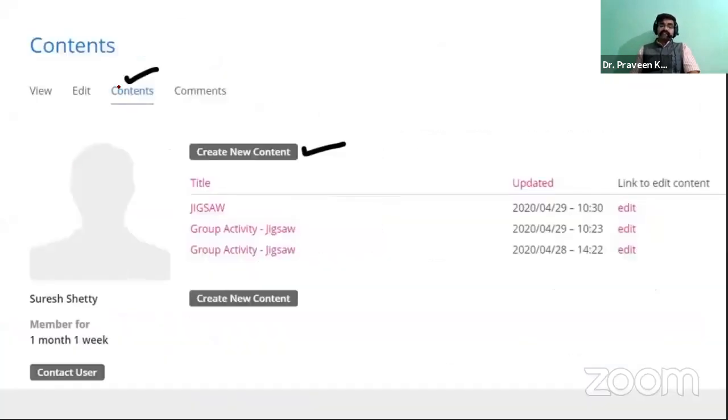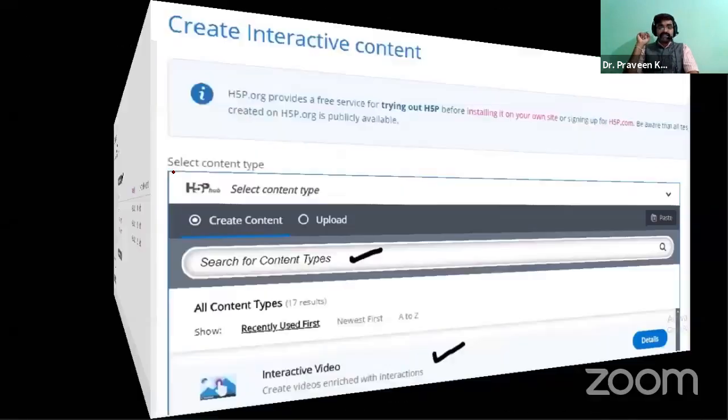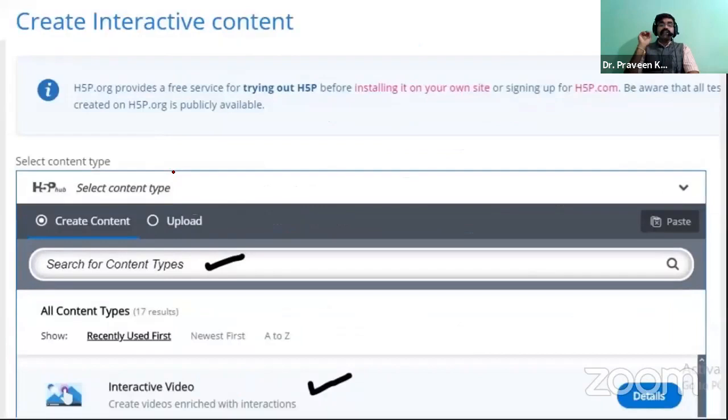Okay, then the content. The content means what you have created. I already showed some examples; there was a list of content. You can create the content you want, and whatever type of content you are expecting to inculcate in your classroom can be selected by yourself, and you can create the content. When you come to content creation, click on content creation, a new window will open, where the window will lead you to create your own content.